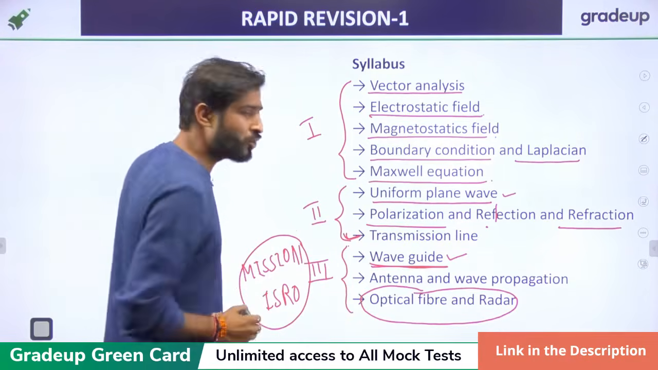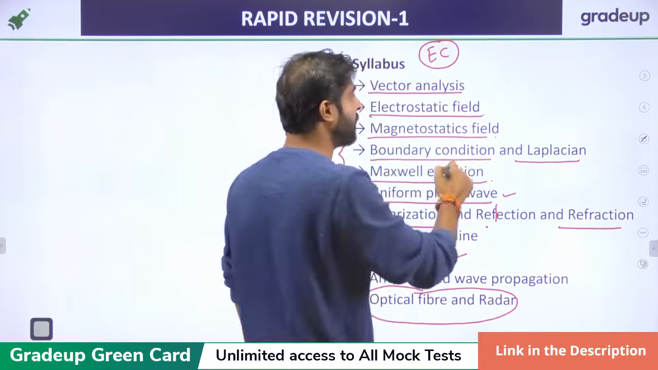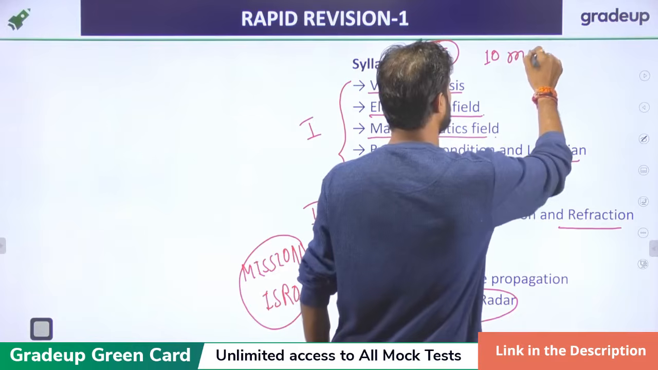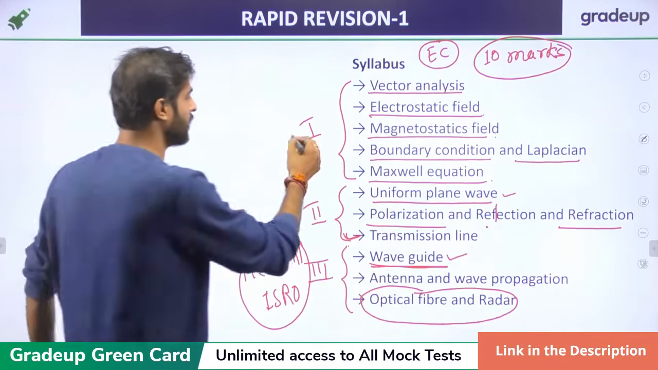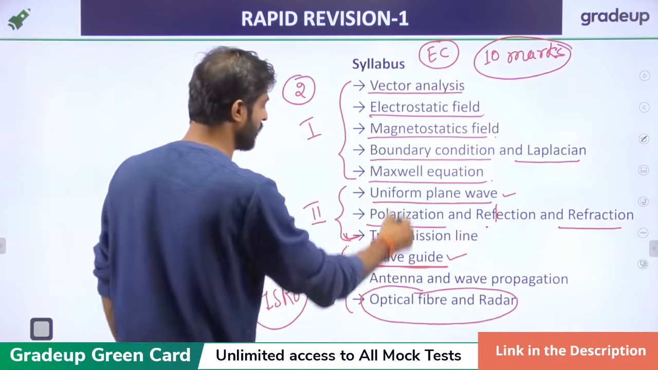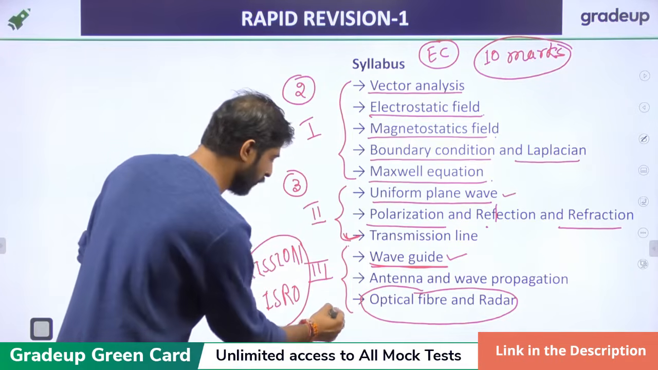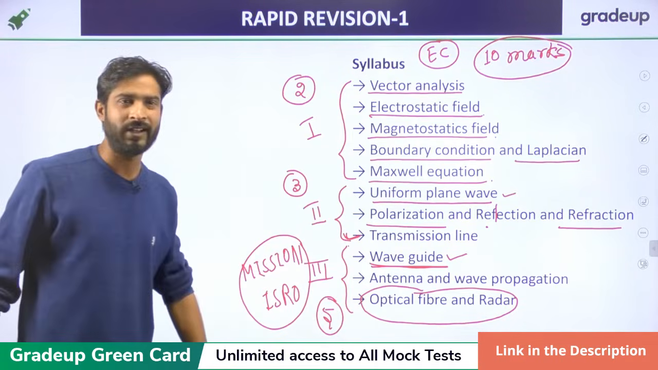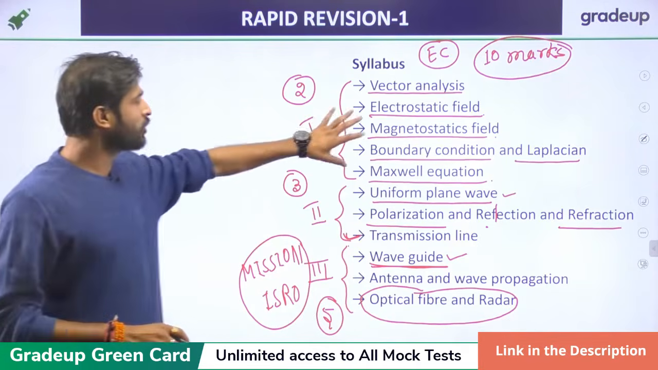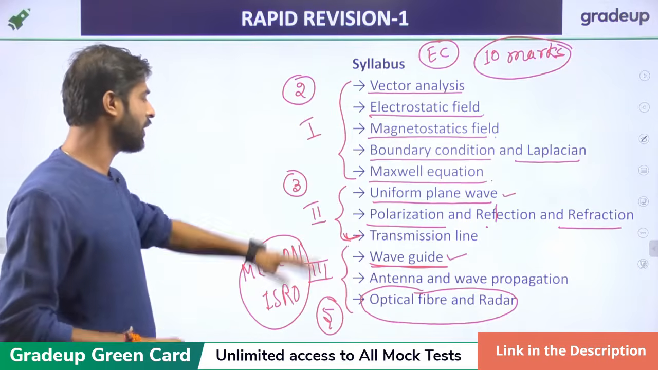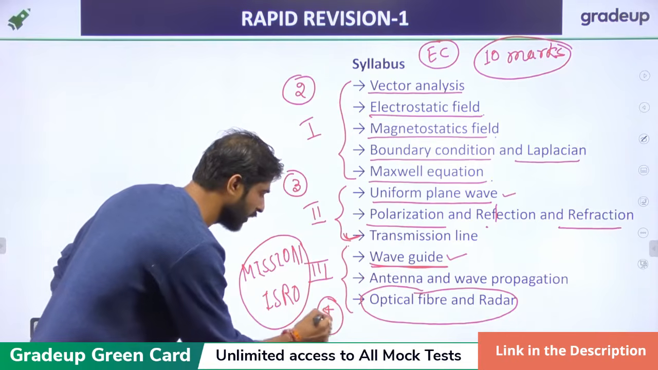But yes, for the ECE student, we can expect around 8 to 10 marks of questions from the EMFT. Then we can expect a 2 marks question from this portion, 3 marks from this portion, and around 5 marks from this portion. The weightage can vary, but according to me, this topic will cover around 2 marks, this topic around 3 marks, and this topic is very, very important. It will cover around 4 or 5 marks. We can say around 4 marks.